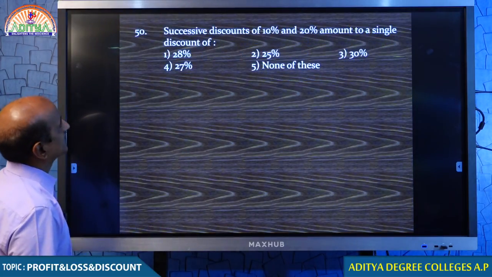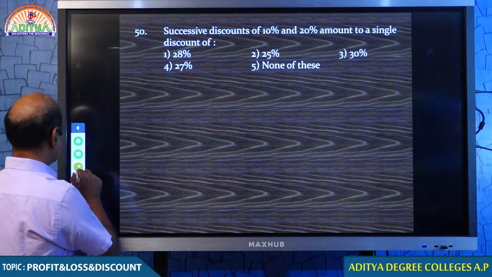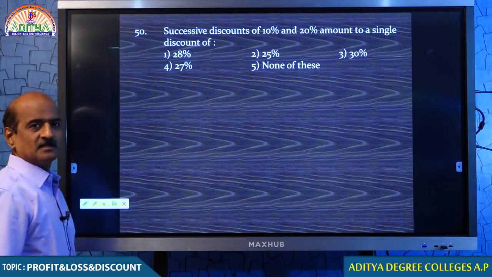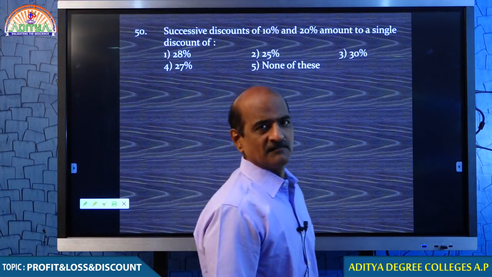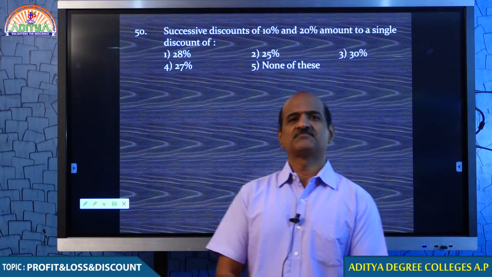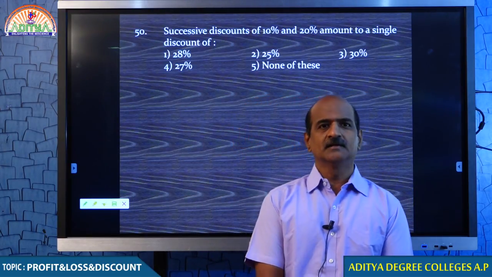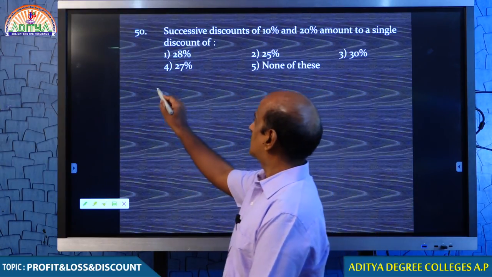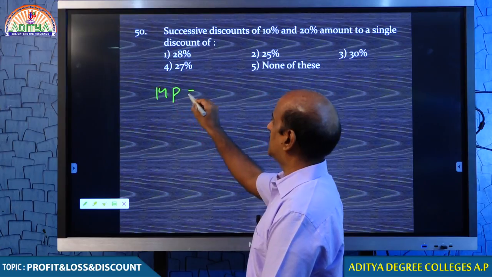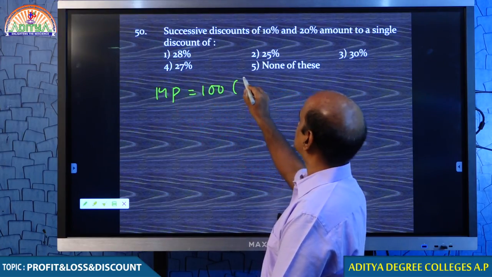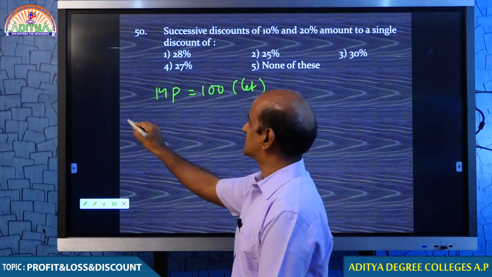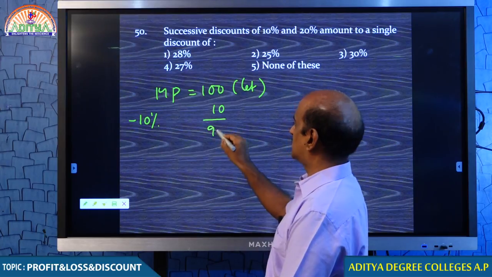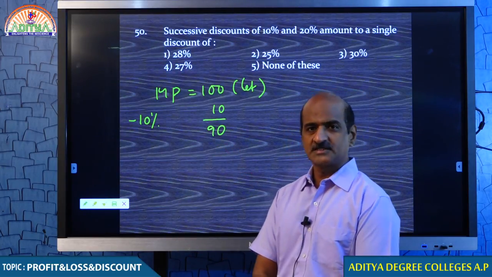Come on, student. Successive discounts of 10% and 20%. I told you already, my dear students, successive discount is nothing but a different kind of cheating. When you say that discount is cheating, successive discount is another form of cheating. Discount is offered on market price, let the market price be 100. Tell me, students, how much discount are you offering? You are offering a discount of 10% for one time. Therefore, the price comes down to 90.